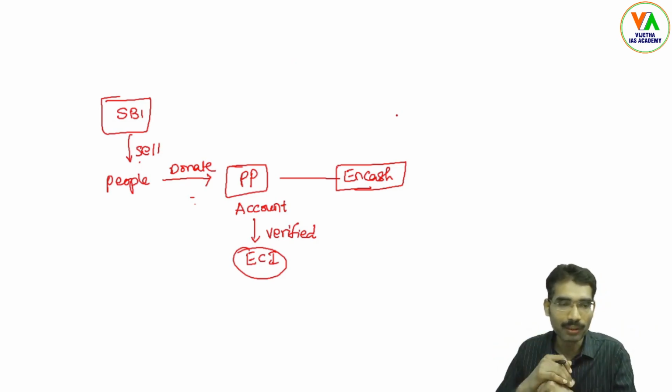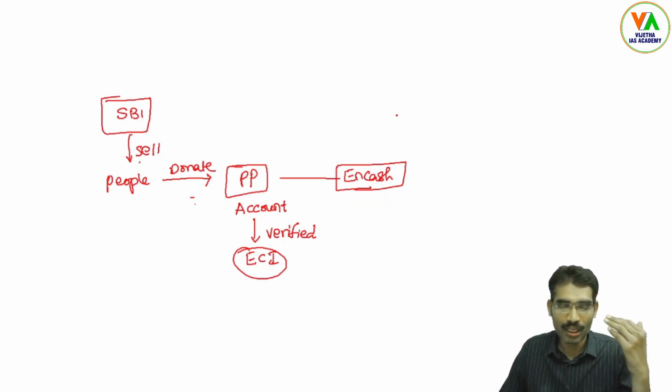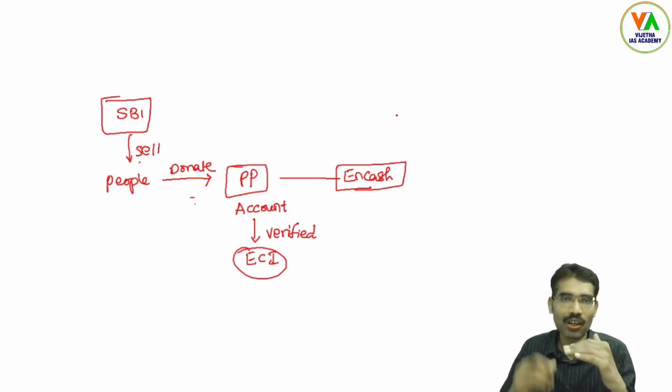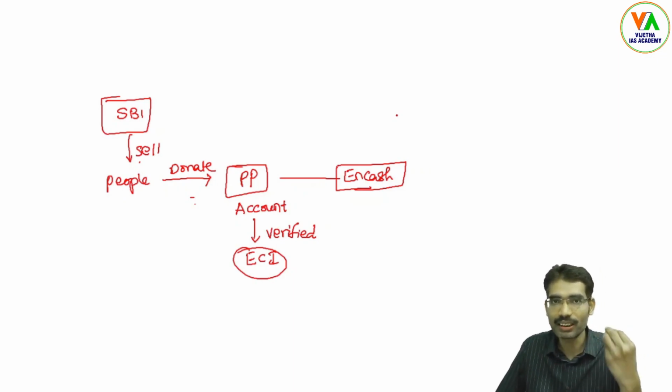Now what is the problem? Here it seems everything is transparent, because SBI will have accounts and political parties will receive the bonds through proper accounting channels, and the Election Commission of India also will have control and can monitor the electoral bonds or how much money political parties are receiving.